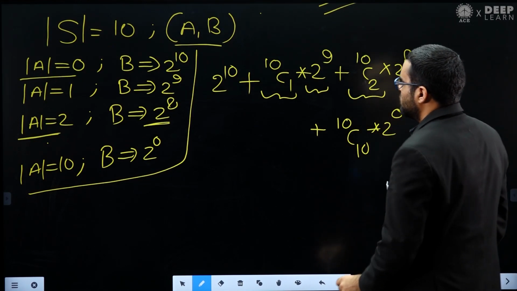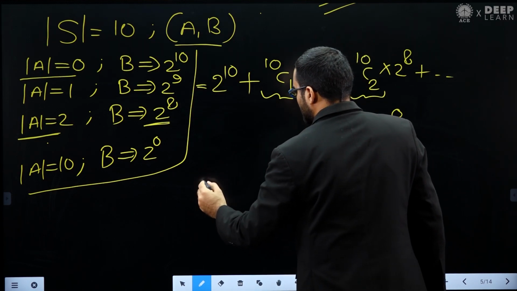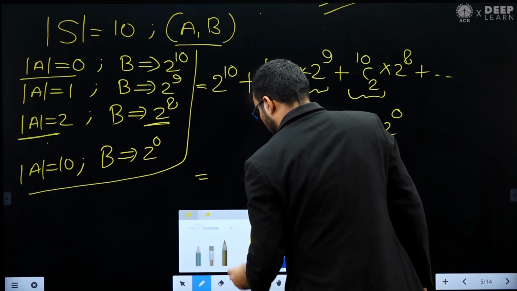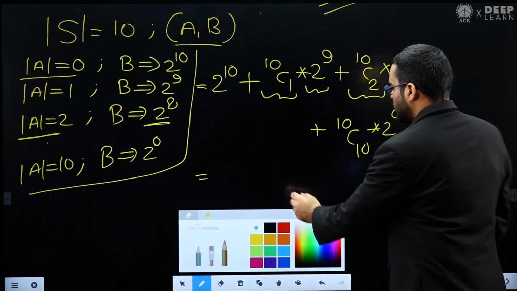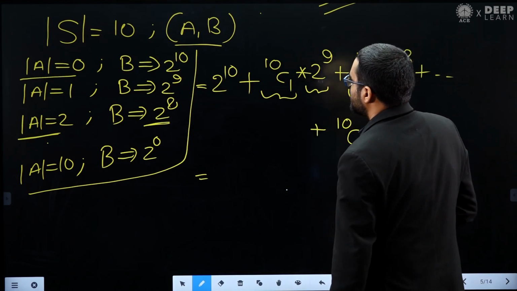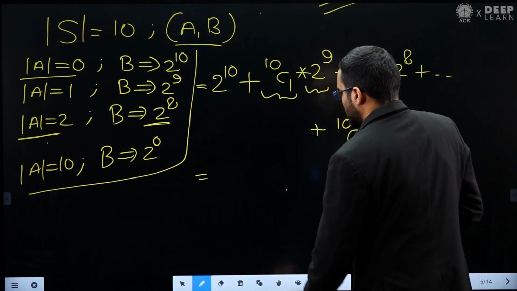Now this is basically the binomial theorem. Let me write it.